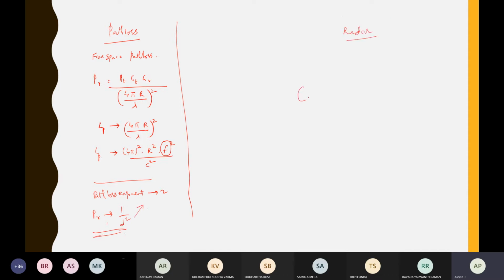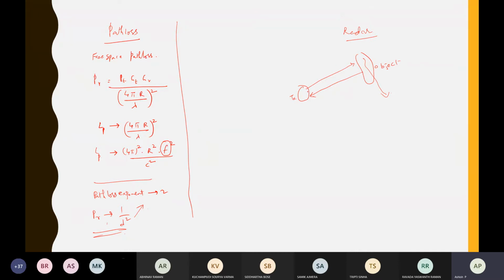In radar, the principle is that you have a transmitter, you have an object, and you send the wave to that object. After striking that object, the signal comes back. Suppose this is a moving object, then you will have some Doppler shift. Based on that Doppler shift, you can find out its velocity, and based on how much time it has taken to go and come back, you can tell how much distance it is from your transmitter. So that is the application of radar.